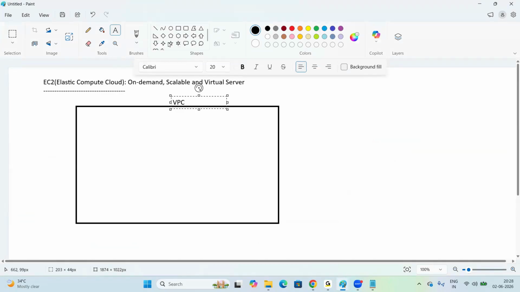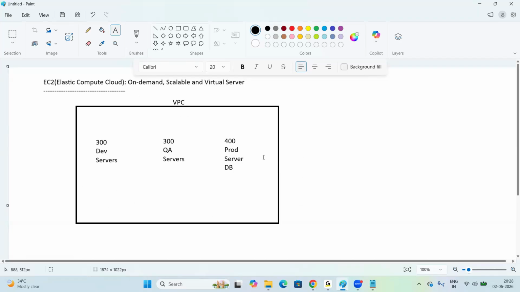In this VPC, we have 300 development servers, dev servers, 300 QA servers, and also 400 prod servers. Prod servers are having the database. Okay, so this is the network.